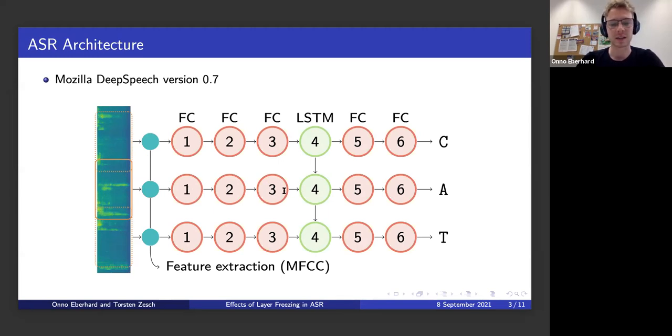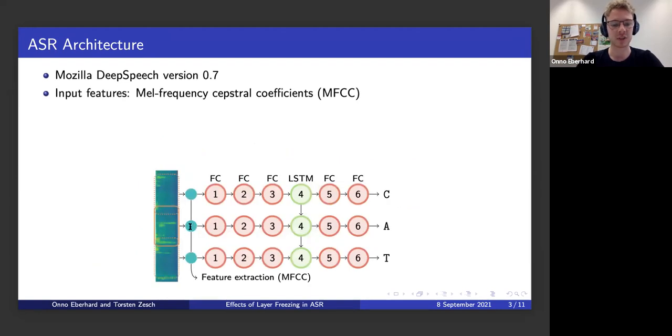The first 3 layers are just fully connected and ReLU activated layers. Then there's one LSTM layer, another fully connected ReLU activated layer, and then one fully connected layer, which is the same size as the alphabet of the text. So it's meant to output character probabilities over the alphabet, which includes some special characters like space or an apostrophe, and then there's a softmax function back here that produces a valid categorical distribution.